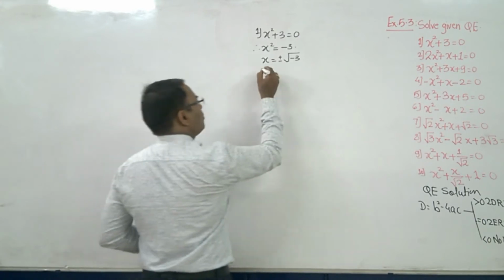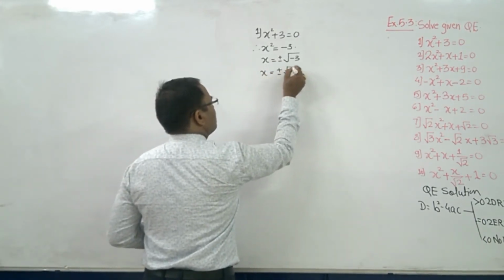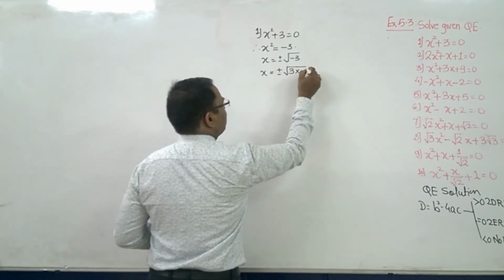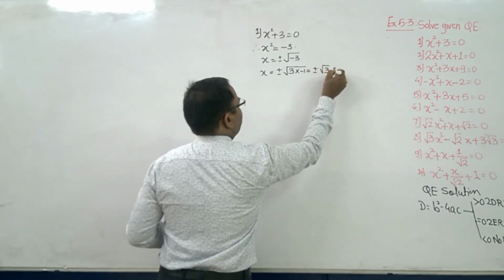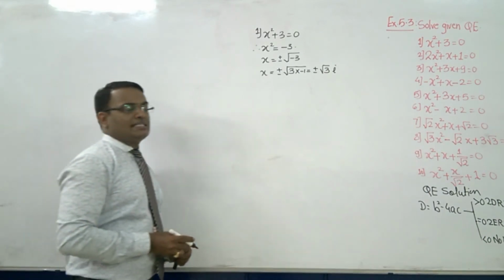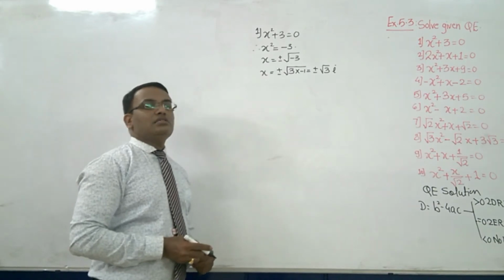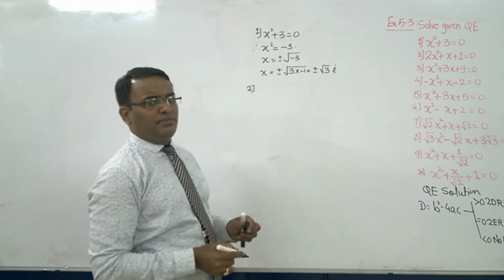But now what can we write? Plus minus root of 3 into minus 1. So it will be plus minus root 3 into i. So what are the values of x? Either root 3i or minus root 3i. Okay, so the sum number 1 is very simple.